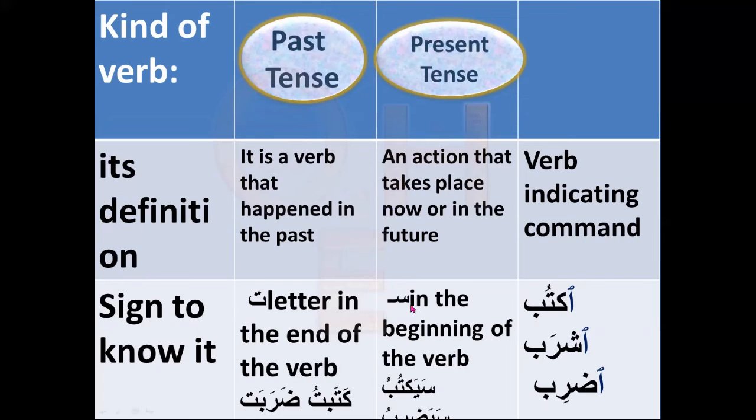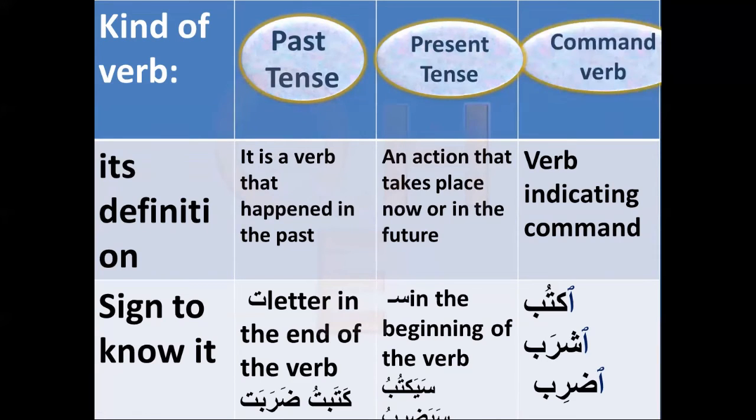We put sa, sin with fatha, at the beginning, or we put the word سوف before it, and we change it from present to future. So sa or سوف usually comes before the present tense: سيكتب, سيضرب. Another sign we mentioned during our explanation: the letter ya, ta, hamza, or noon usually comes at the beginning all the time. It should be one of these four letters at the beginning of the present tense.